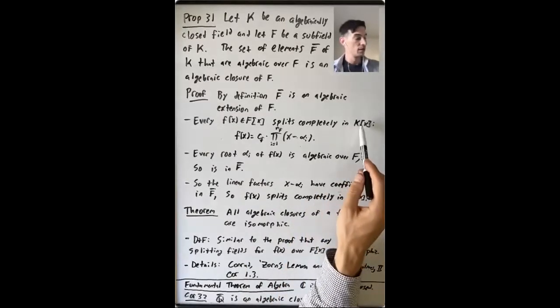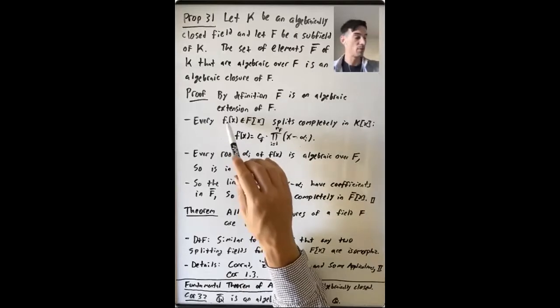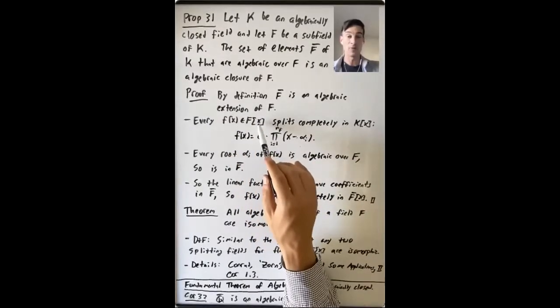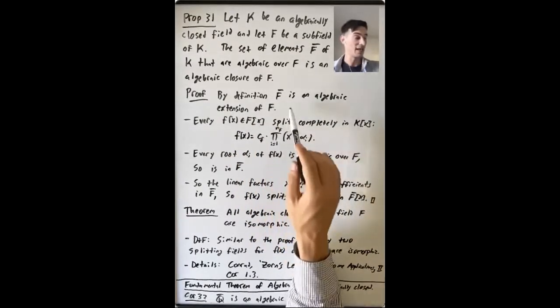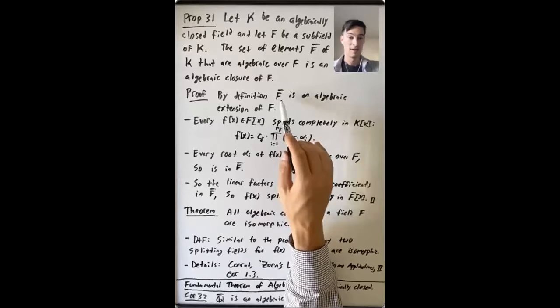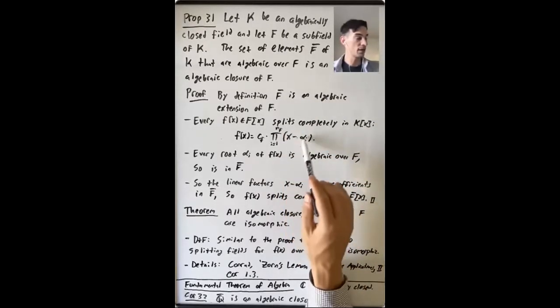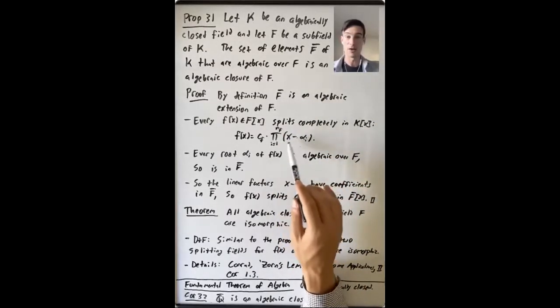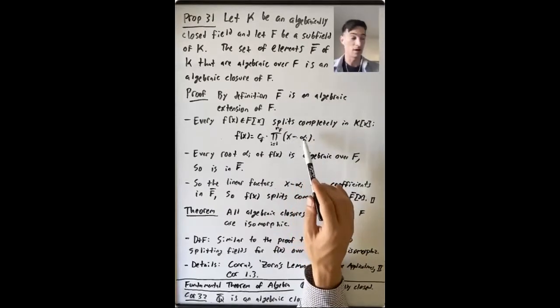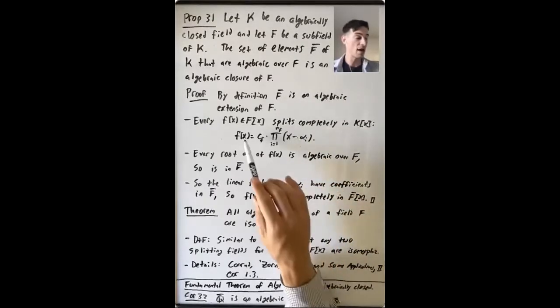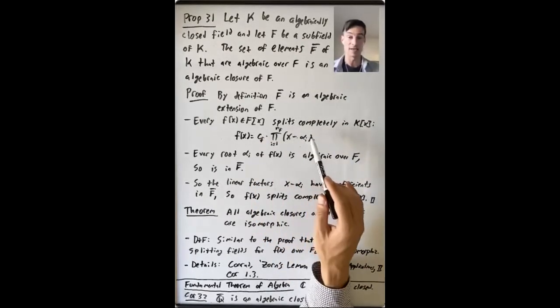So what we want to do is show that every polynomial f(x) in F[x] already splits completely in F bar. We want to look at the coefficients of this polynomial and see that they're all in F bar, that this really is already how f(x) factors in F bar[x].